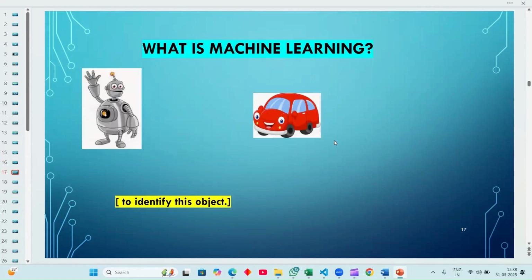Okay, here we take the object. We want to make the machine take decisions. We have seen previously how to train a machine. Now we want the machine to take the decisions. See here we have a robot and we have a car. Identify the object. They can identify it easily because we trained them previously. They easily recognize this is a car, this is a robot, right?